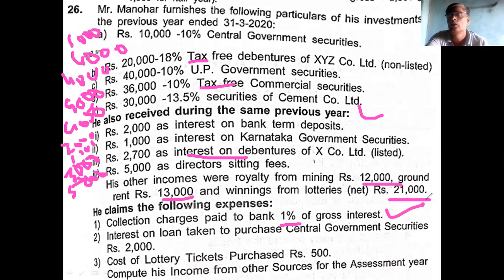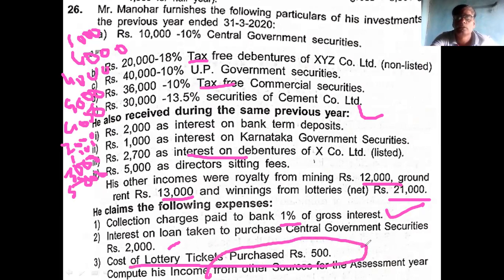Whatever you calculated is all gross, so on that you calculate 1%. And next is interest on loan taken for purchase, 2,000. This is allowable. Cost of lottery ticket is not allowed. It is disallowed. Taking these points into account, you calculate the income from other source.